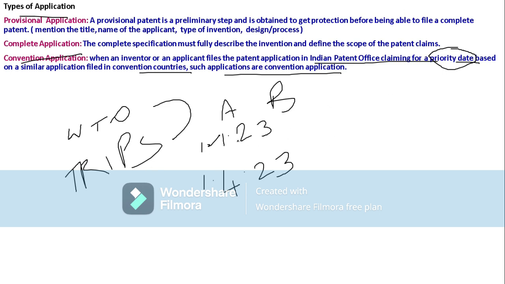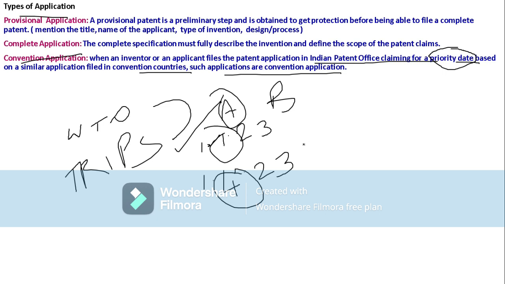In this case, provisional applications were submitted by both A and B, but the month for A is January and for B it is April. So who went to the patent office first? A. So the patent will first be given to A only, not to B, because the priority date belongs to A here.